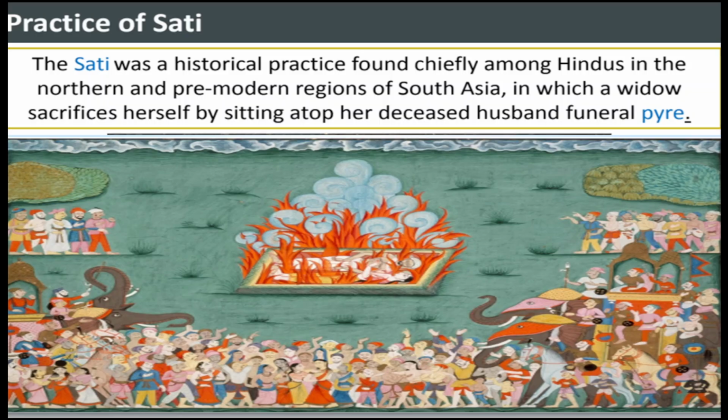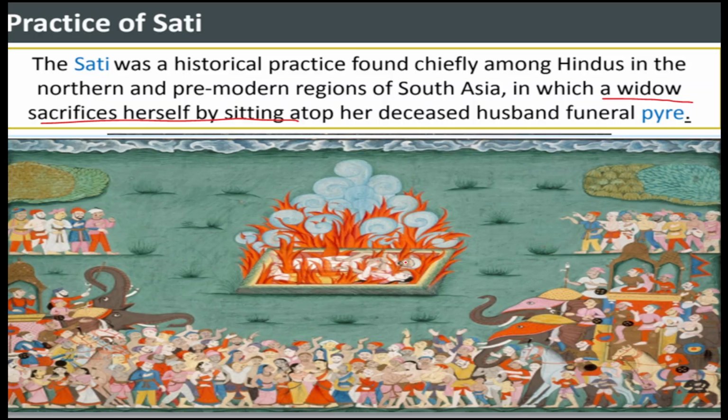Next, moving on, once upon a time we had the sati practice. So what does sati practice mean? A widow having to sacrifice herself by sitting atop her deceased husband's funeral pyre is called sati. Here is the picture.